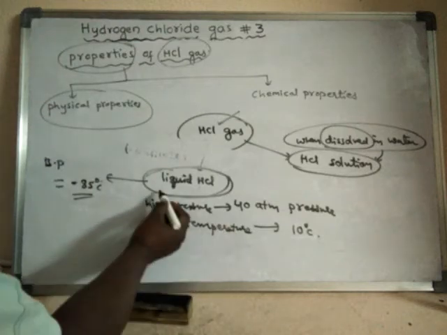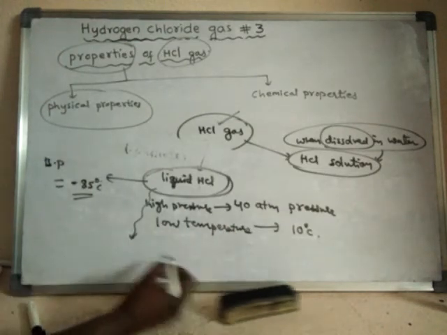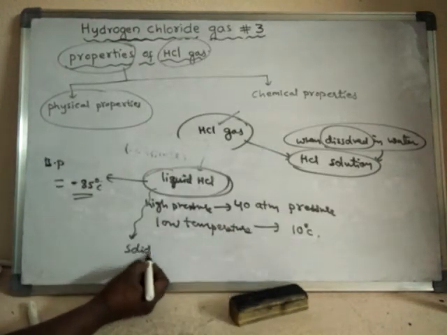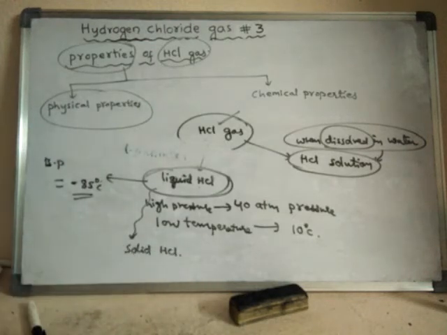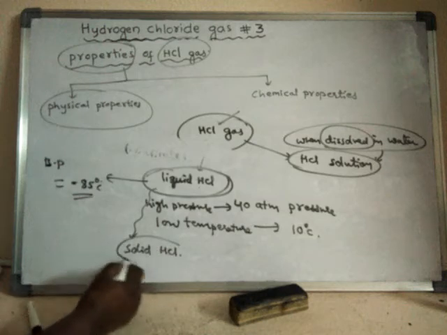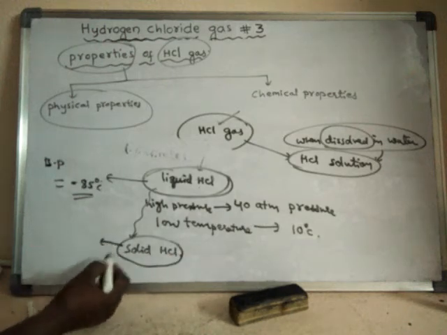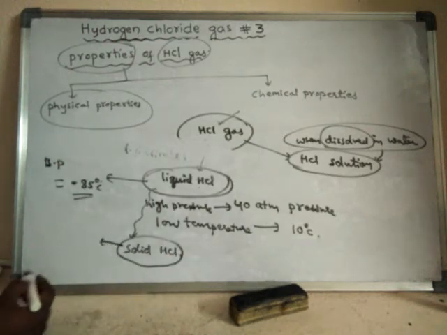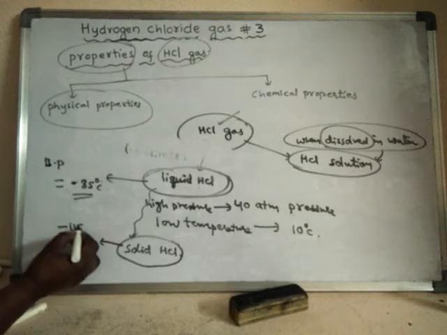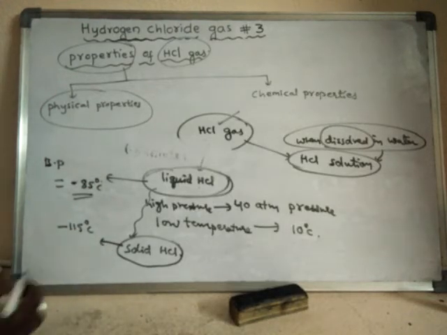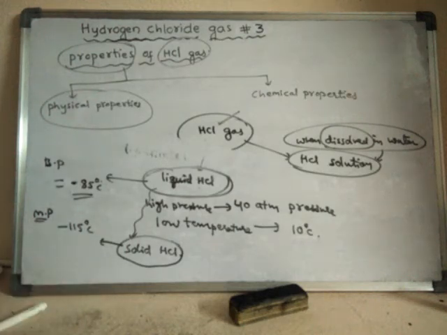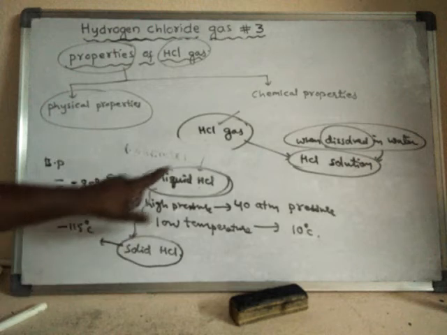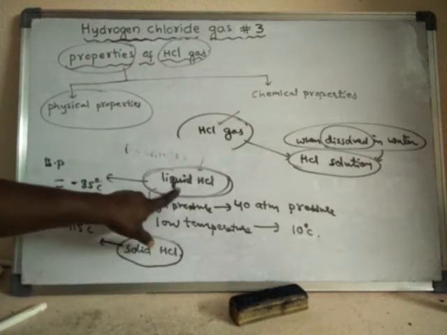And at even lower temperatures, it will convert into solid HCl also. This solid HCl can melt at minus 115 degrees centigrade. So this is the melting point of solid HCl. That means above minus 115 degrees centigrade, this HCl exists as liquid.